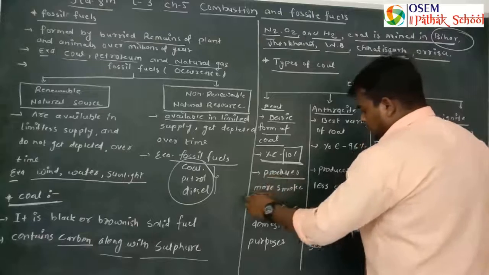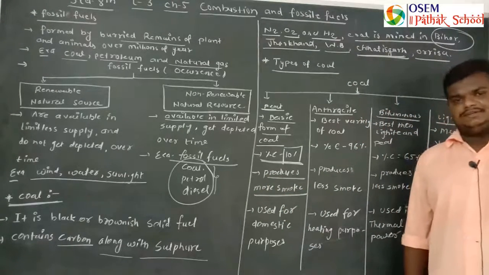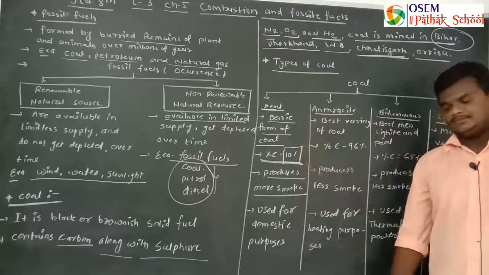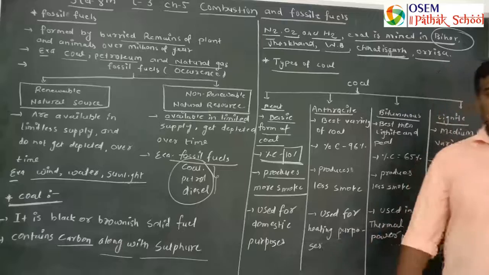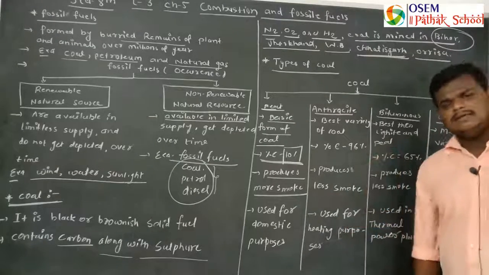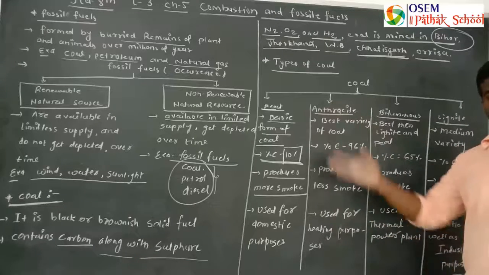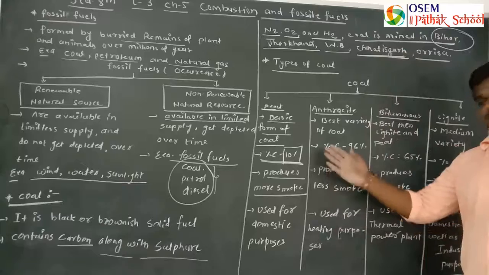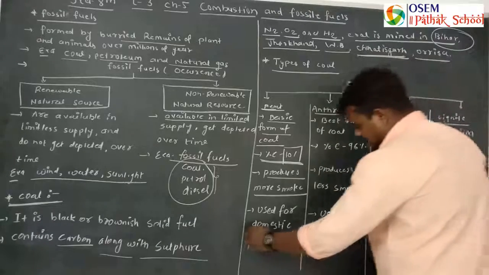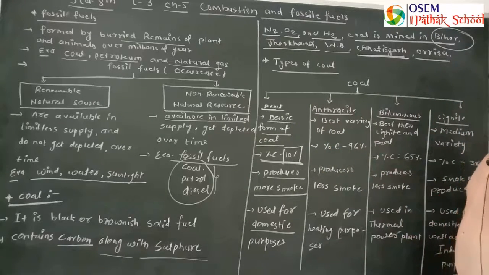It produces more smoke. It generates lots of smoke when you ignite it, meaning it is a highly polluting fuel. It is used for domestic purposes, mostly for cooking in our villages. So this is the first basic form of coal, peat.